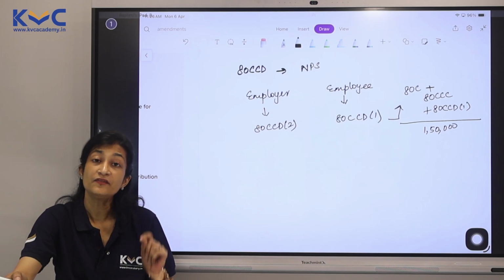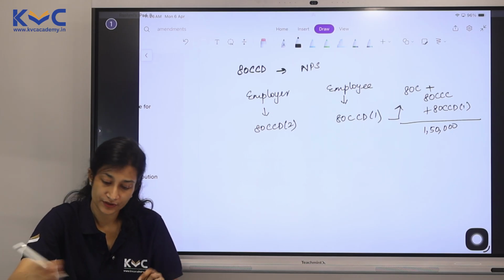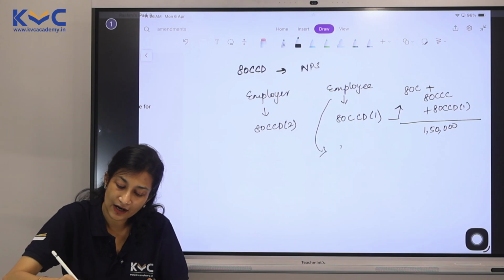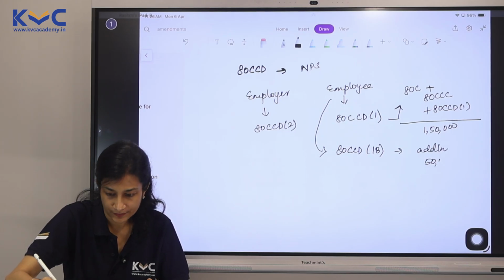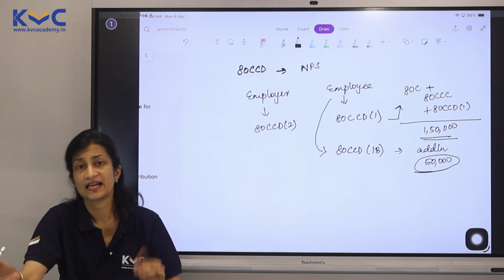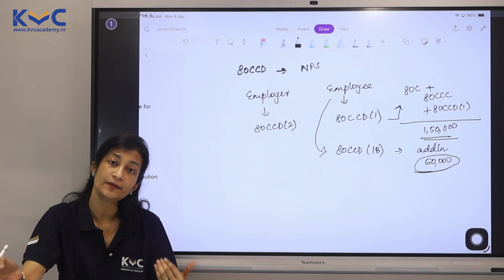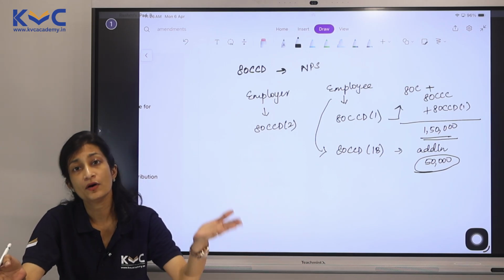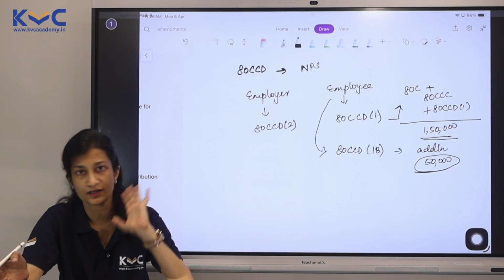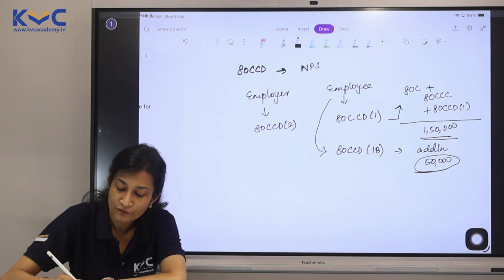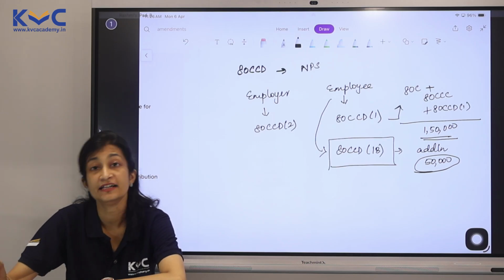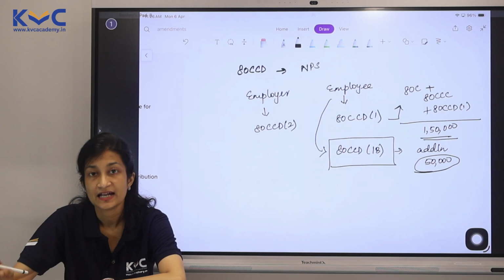If the employee is contributing more, they can also claim under 80CCD(1B) an additional amount of rupees 50,000. So this 50,000 is over and above this 1,50,000. Can we claim first 80CCD(1B) and then the balance in 80CCD(1)? Yes, it is allowed. Now what is the amendment here? This is already there. The amendment is that we have one more instrument added under 80CCD(1B).